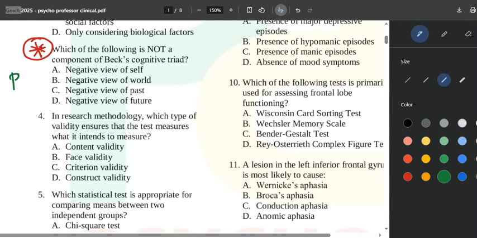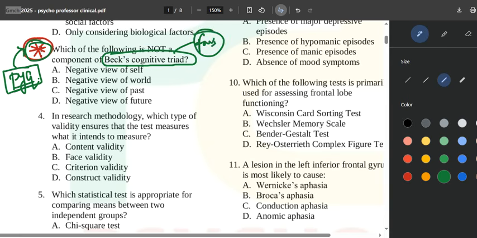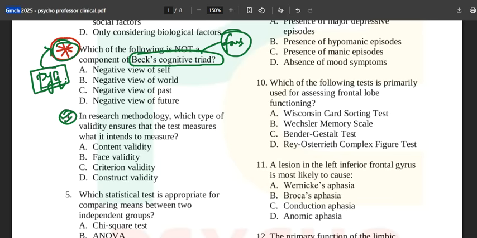It is about Beck's cognitive triad. You should remember what it is. If you don't know it till now, it's completely okay. But for the next time, if you are studying for the MPhil entrance, go search and read more about Beck's cognitive triad, because this is one of the most favorite questions of the MPhil entrance examination. Now this fourth one is simply a question on research methods, and this is a question on schizophrenia.